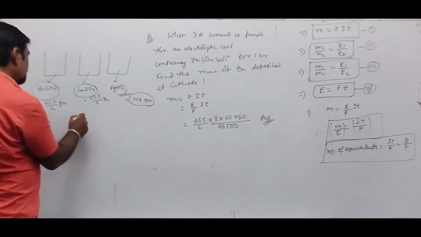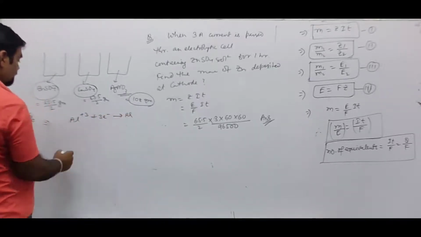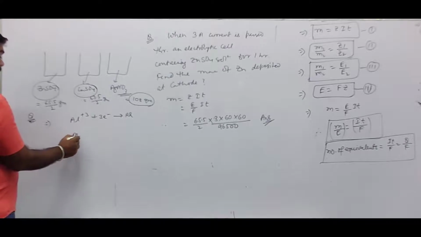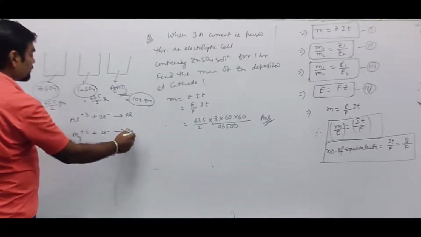Reaction is aluminium 3 plus 3 electron gives rise to aluminium. Magnesium 2 plus 2 electron gives rise to magnesium.